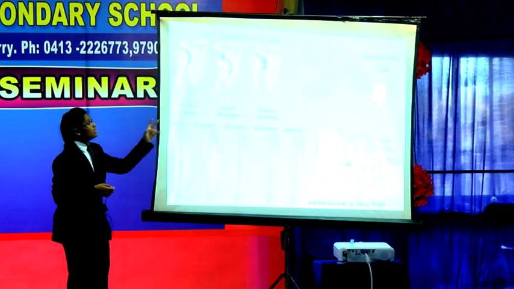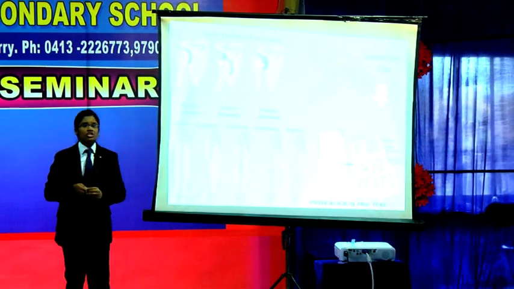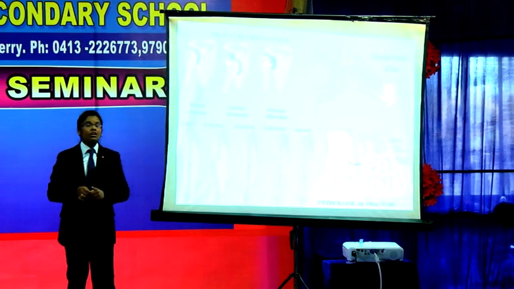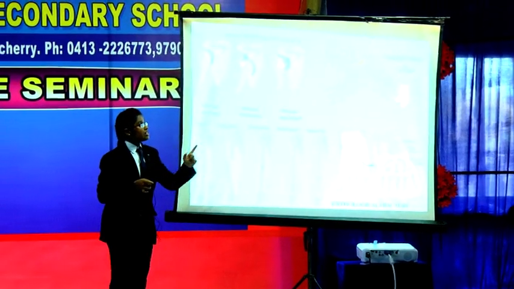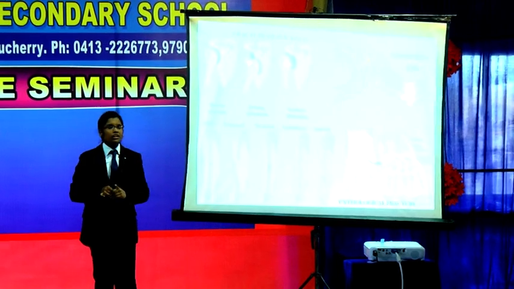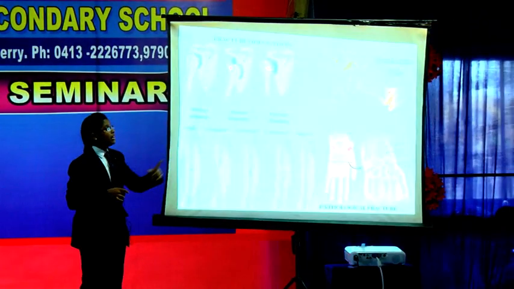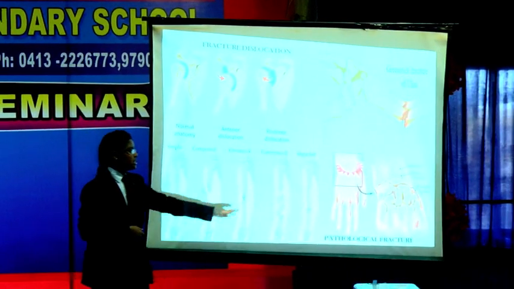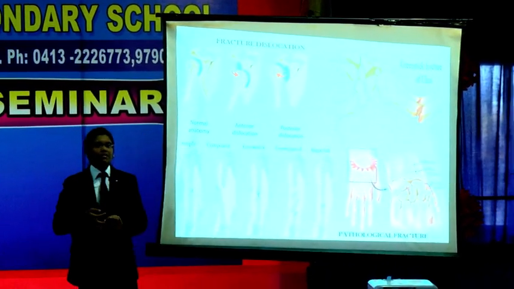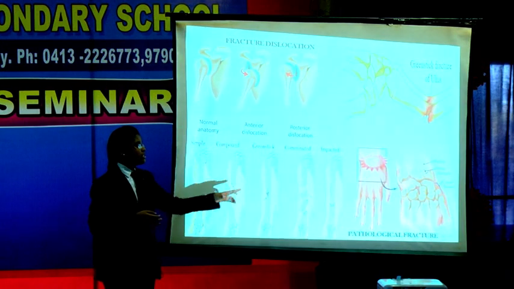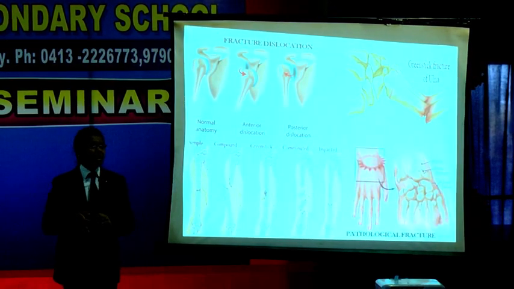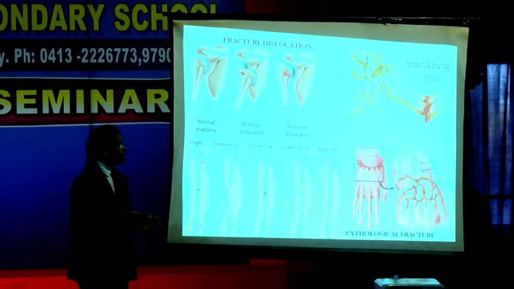Next one is fracture dislocation. In this type, the joint is dislocated and one of the bones of the joint has a fracture. Next one is greenstick fracture. The fracture break is incomplete, leaving one side of the cortex intact. Next one is pathological fracture. In this type, a person with an underlying disease or condition has a fractured bone.